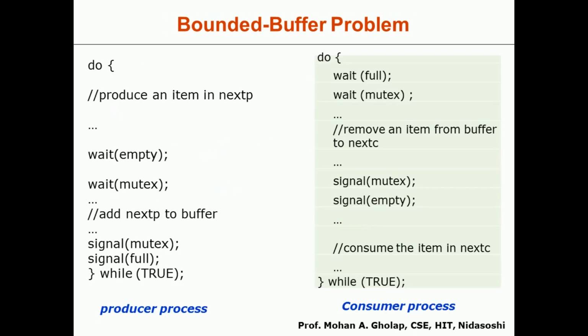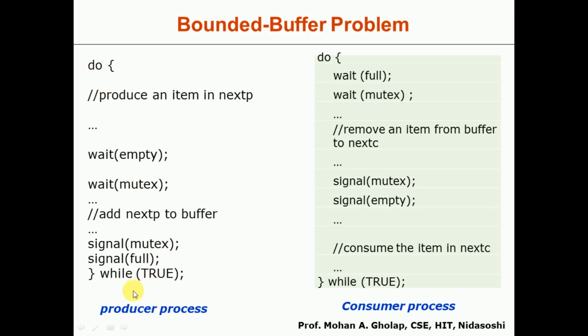Here you can implement this bounded buffer problem with the help of those data structures which we discussed in the previous slide. We can implement the producer, and as I told you, this bounded buffer is very similar to the producer and consumer problem. So the producer process can be implemented like this. Producer means it will be producing the data item.